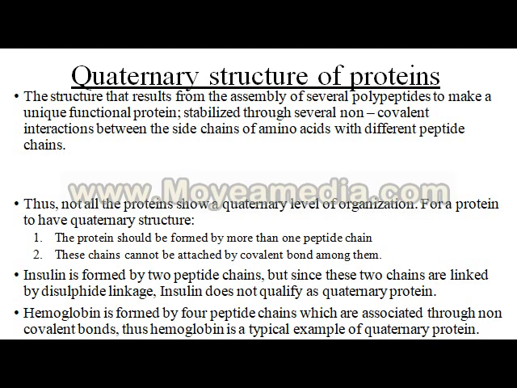If we see the example of hemoglobin, hemoglobin is formed by four peptide chains. So different peptide chains come together, associate together and form non-covalent bonds. Thus hemoglobin is a typical example of a quaternary protein.